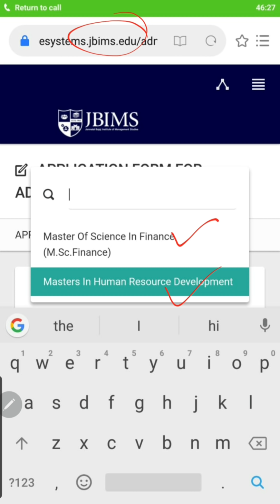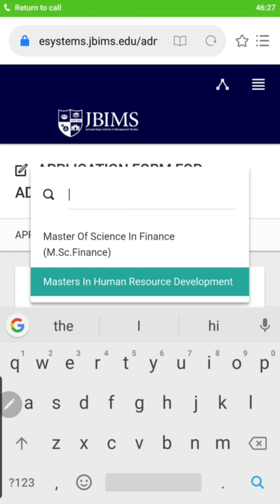I'll give you a complete walkthrough of the process, how to fill the form so that all the achievements, references, everything is right and we don't miss out on any data. And thank you Kritika for sending me these details. She sent me every screenshot, 30 screenshots. Thank you for taking that much effort.